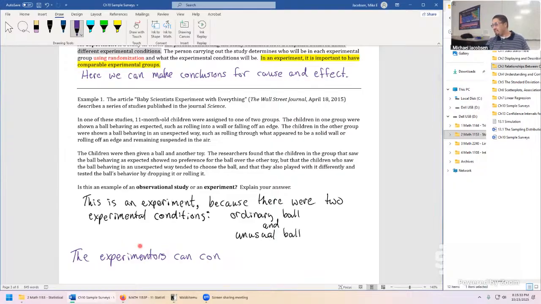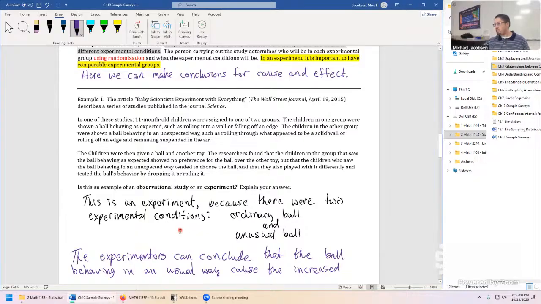The experimenters can conclude that the ball behaving in an unusual way caused the increased interest.